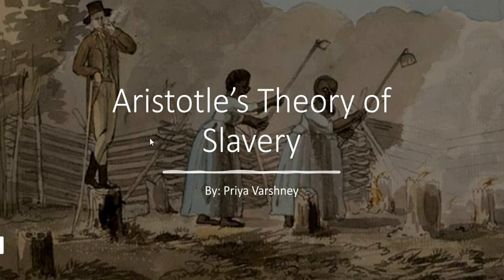Slavery as a concept obviously involves very much exploitation, right? But why is Aristotle talking about it? Because as I have already told you, Aristotle is a believer of natural inequality, just like Plato categorized people into three different categories, that is man of gold, man of silver and man of copper. In a similar way, Aristotle is also trying to categorize people.